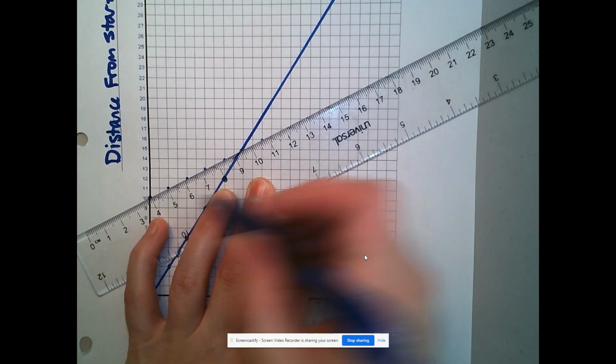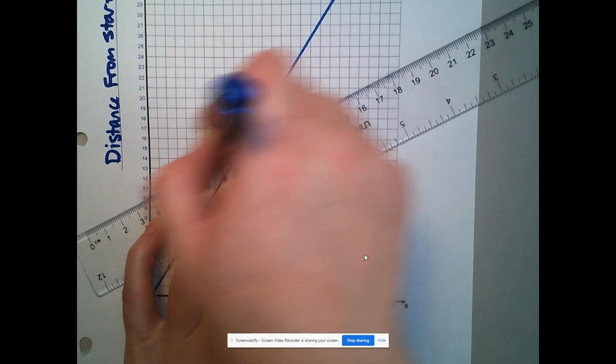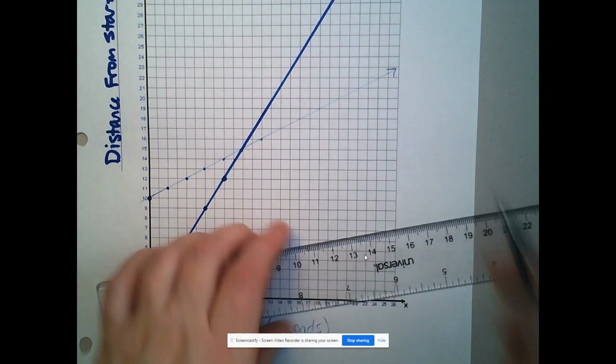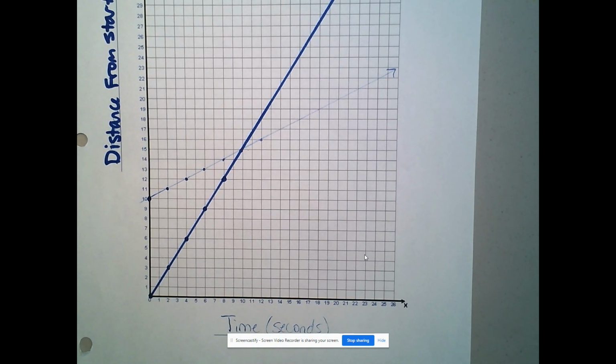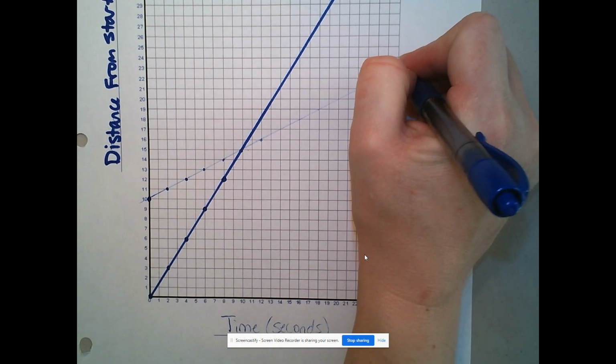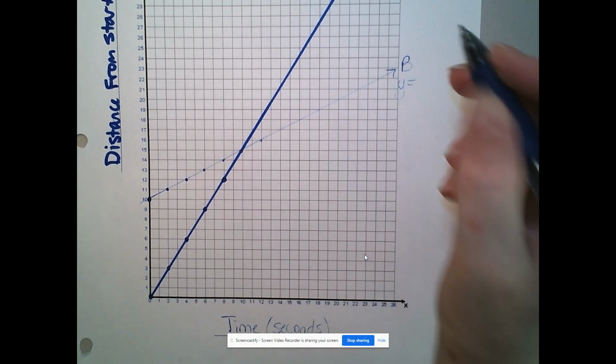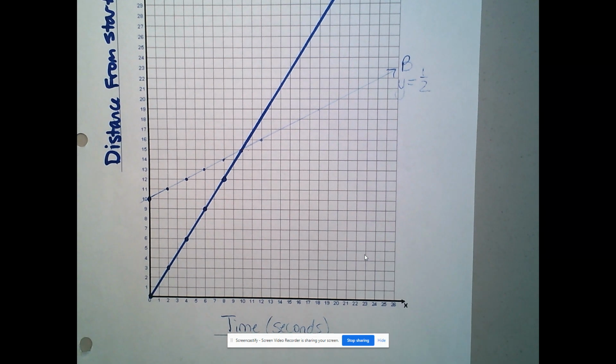And I actually stood up so that I'm looking straight down at this so that I can be as accurate as possible. And that one's going to be Elizabeth. Nope, that's not Elizabeth. That's B. And that one is y equals up 1 over 2 is going to be 1/2.